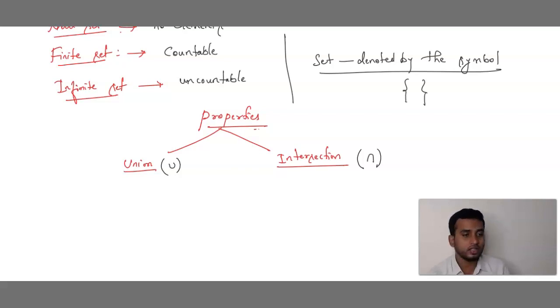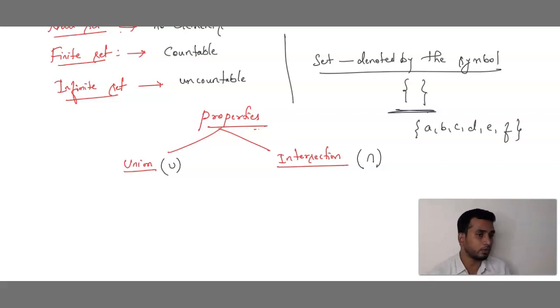So this is the symbol of a set. जो भी तुम्हें नंबर्स लिखना तो तुम्हें कभी भी फ्लावर ब्रैकेट्स के अंदर ही लिखना है. Whatever you are going to write the numbers, you have to write those numbers inside the flower bracket, inside this bracket only. Example, I may say you write set A, B, C, D, E, F. Can you see this? We are going to write inside this flower bracket.